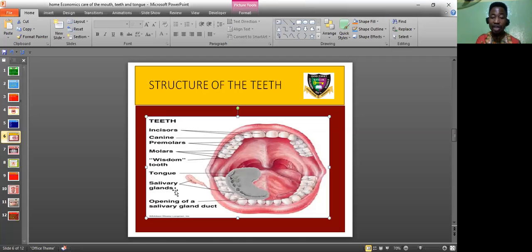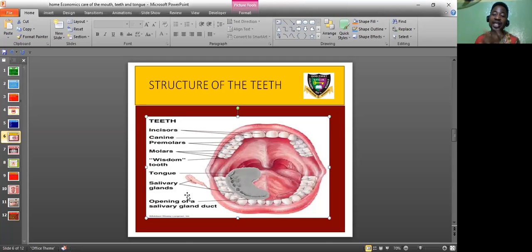And this is the salivary gland. The salivary gland plays a very important role. Without the salivary gland, your tongue will always be dry, but your tongue needs to be constantly wet so that speech and talking can be made possible. If your tongue gets dry, talking might be difficult. The salivary gland also helps to wet your food to make swallowing easier, okay?